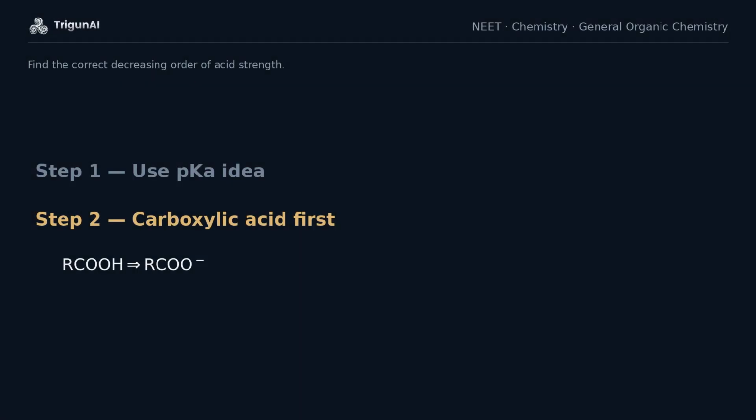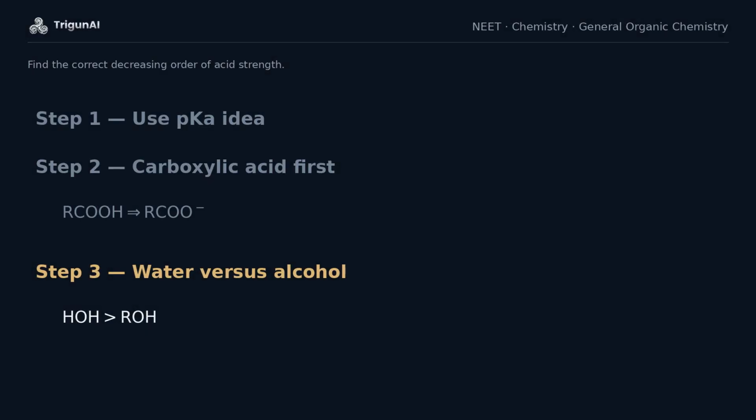Carboxylic acid forms a carboxylate ion. This conjugate base is resonance stabilized, so carboxylic acid is the strongest in the list. Water is slightly more acidic than alcohol. In alcohol, the alkyl group donates electron density and makes loss of hydrogen ion a little less favorable.